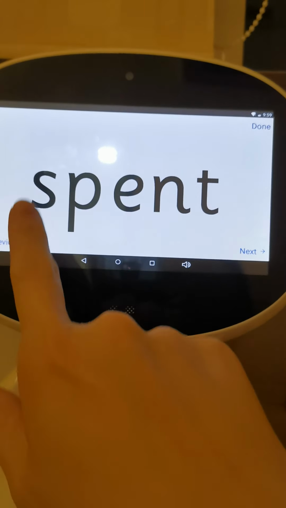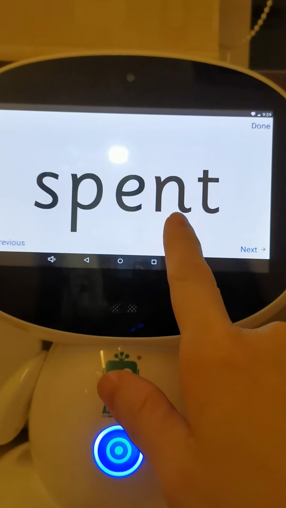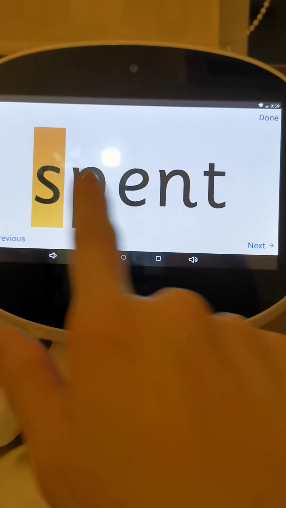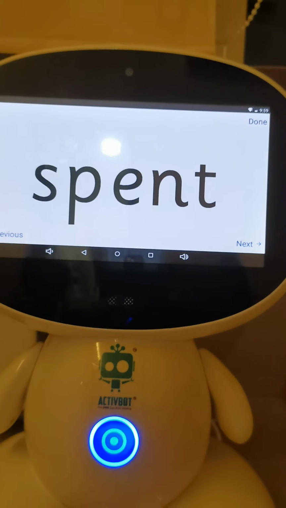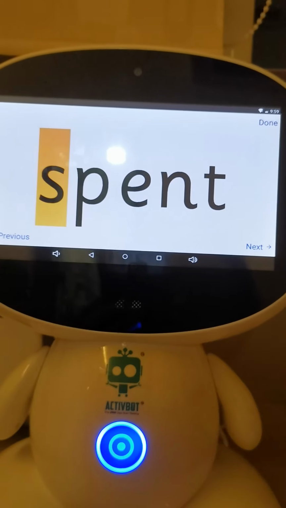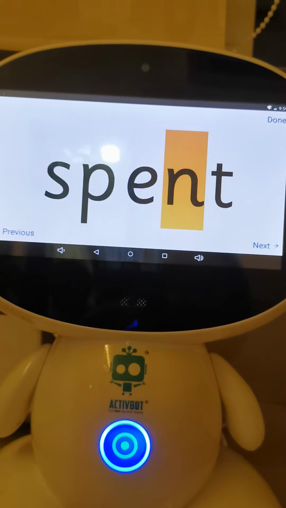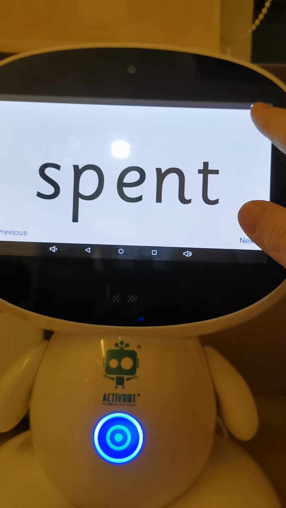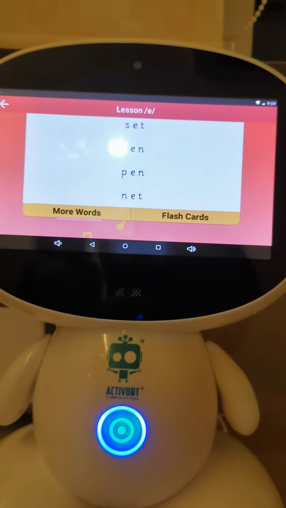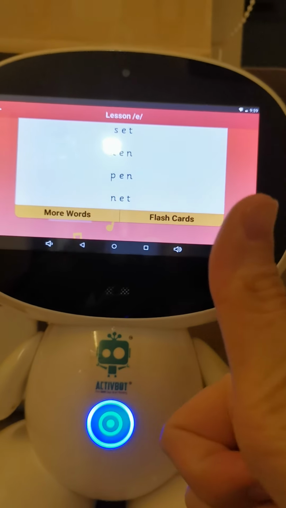Oh, what is this word here? So many sounds. 1, 2, 3, 4, 5. 5 sounds. Spend. Again. Spend. Okay, this is the last one. Very good. Learn your blending, okay, children?